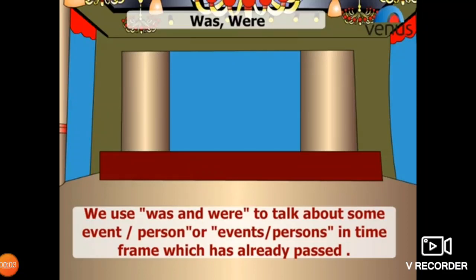Today we are going to learn about the helping verbs. As I told you before, is, are, was, were, and am, they are all called helping verbs. Today we are going to learn was and were, like how you have learned about is and are.